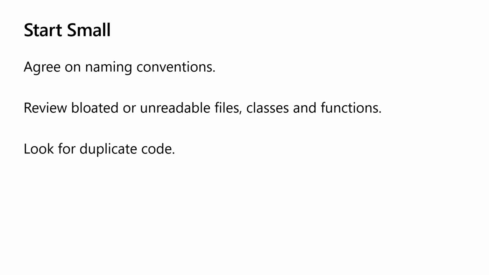Finally, duplicate code. That's always going to be a problem, and it's going to be costly to your organization. That's where reusability is something we'll want to focus on. We'll cover reusability in a minute or so, but look for duplicate code, look for naming conventions that just don't mesh, and review big files.